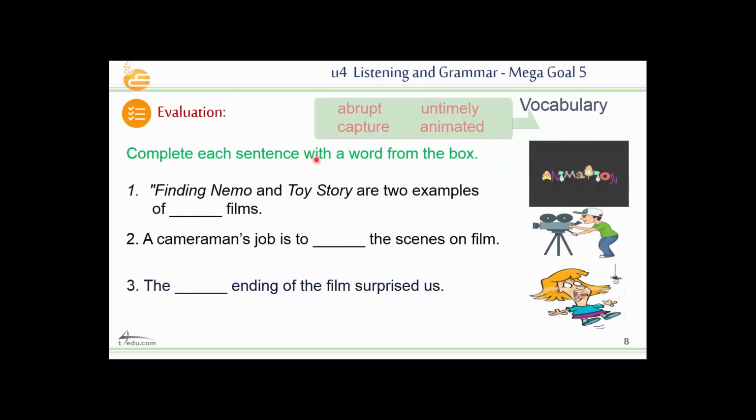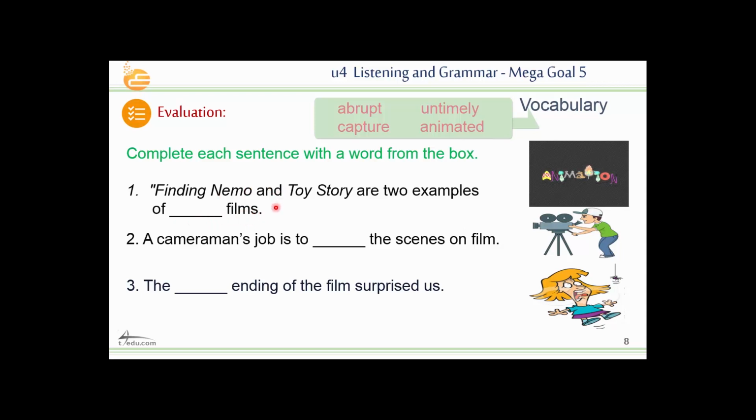Let's try to use these common words in sentences: abrupt, capture, animated, and untimely. Untimely also means something happened unexpectedly, okay? So complete each sentence with a word from the box. Number 1, Finding Nemo and Toy Story are two examples of films.